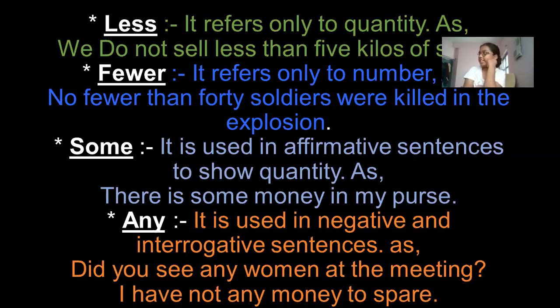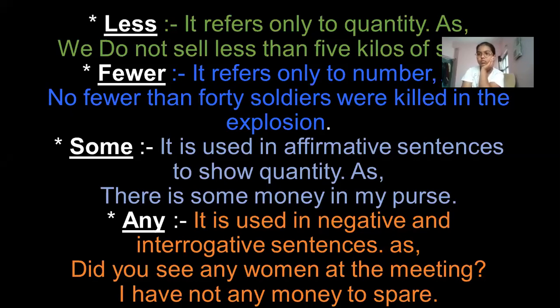Now there can be a question raising in your mind that we used few also for countable nouns, and we are using some also for countable nouns. Now what is the difference between few and some? The answer is that some is always used in affirmative sentences. Affirmative means there is at least something. So we always use some in affirmative sentences and we always use few for negative sentences. Few हमेशा negative sentence में आएगा.